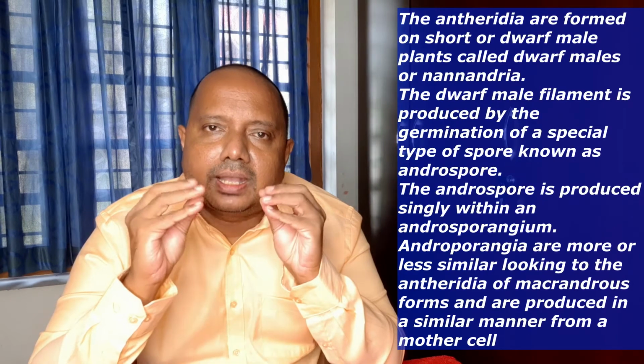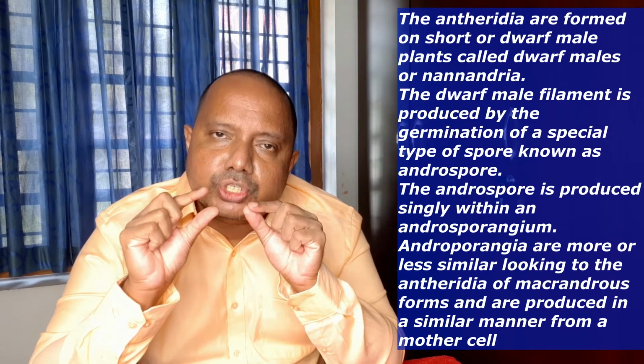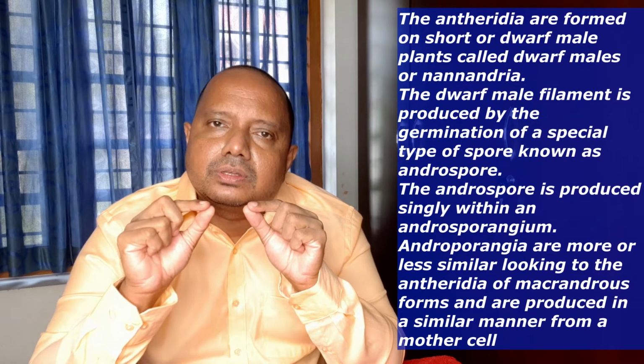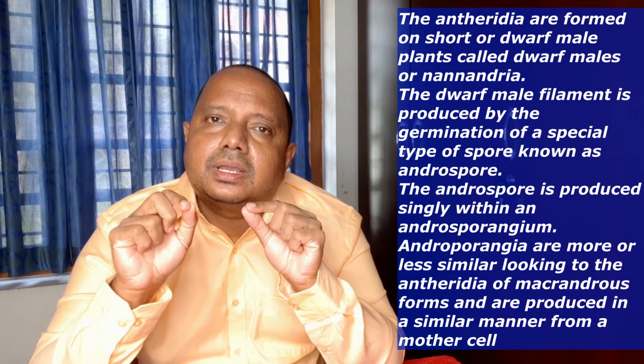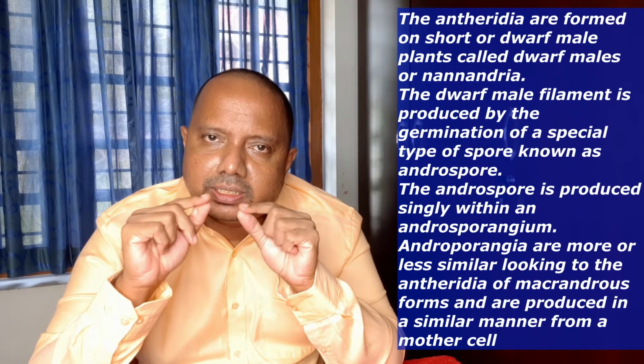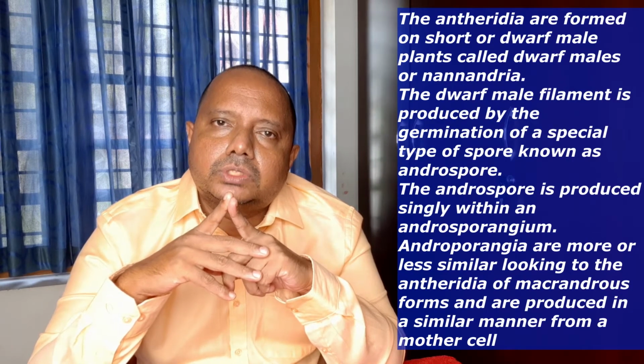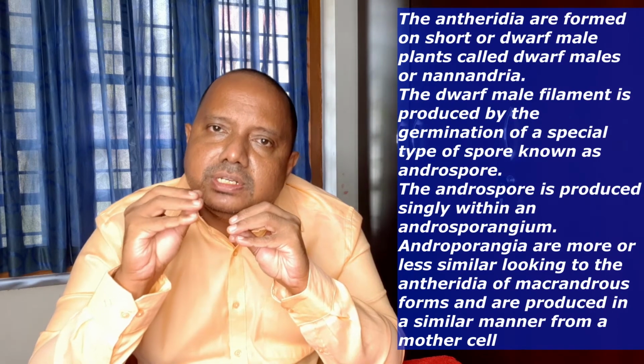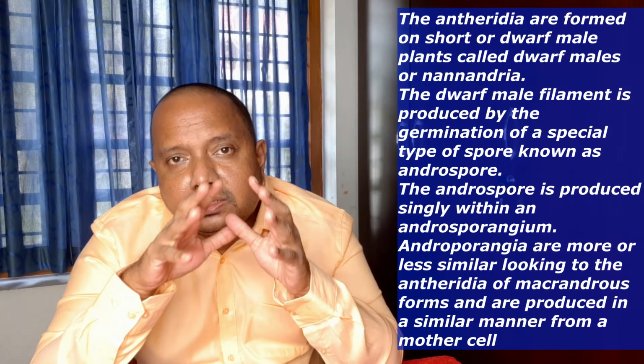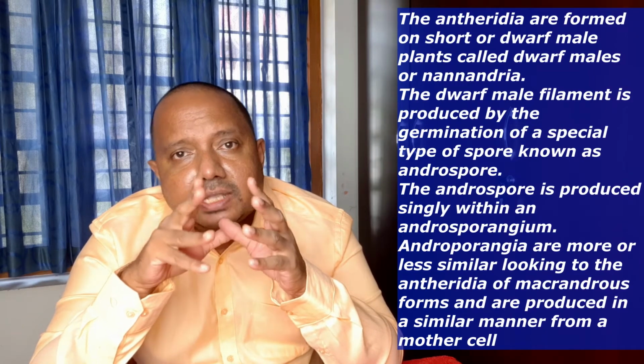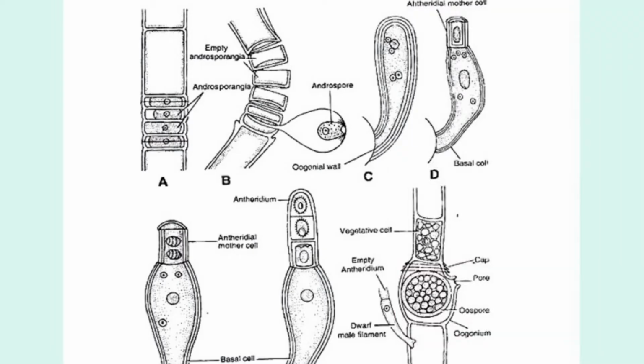So we can say, in the case of nannandrous species, the antherozoids are produced from short specialized filaments which are growing nearby the archegonium, nearby the egg cell, and release the antherozoids in the vicinity of the archegonium, so that fertilization is ensured. Then these antherozoids are developed from specialized sporangia known as androsporangia, which are produced in a separate filament or on the same filament.